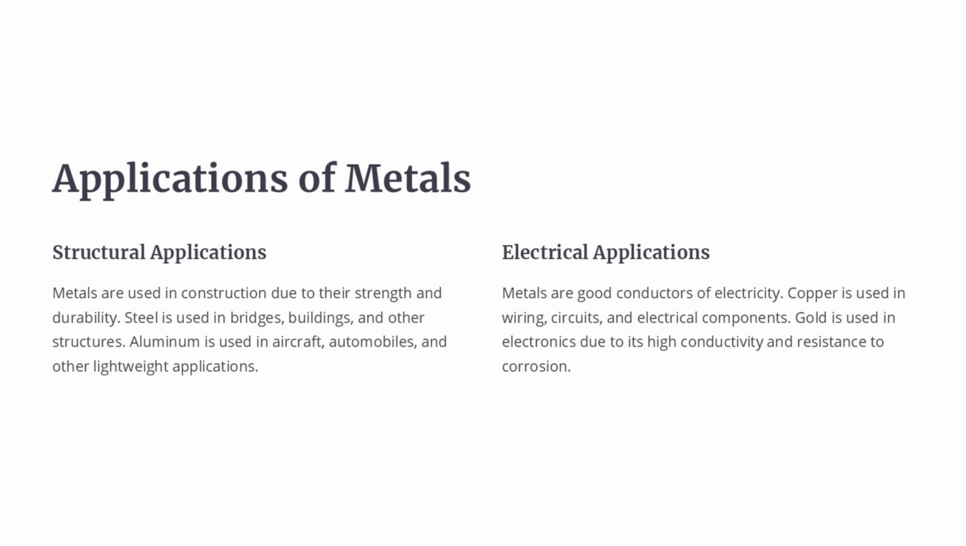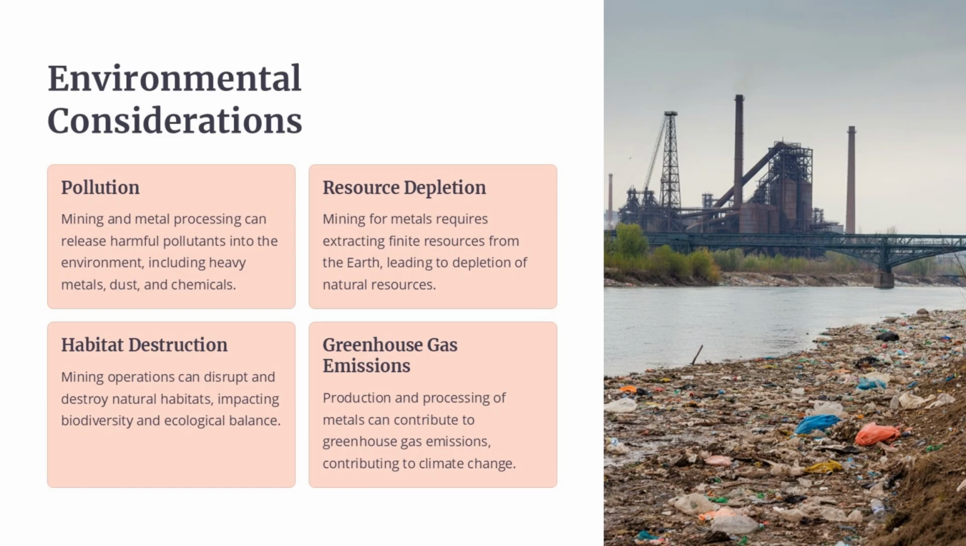Metals are excellent conductors of electricity, making them essential for electrical applications. Copper is widely used in wiring, circuits, and electrical components due to its high conductivity. Gold is prized in electronics for its conductivity and resistance to corrosion. These are just a few examples of how metals are leveraged across different industries thanks to their unique physical and chemical properties.